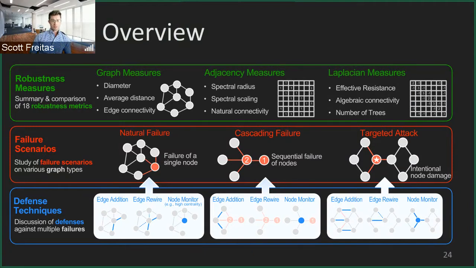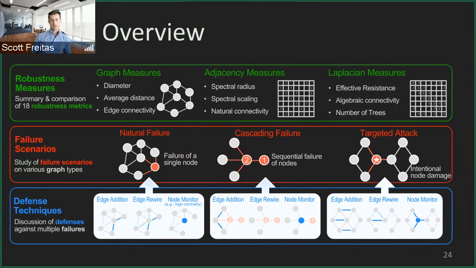In the second part of the survey, we look at failure scenarios, and we study various failure scenarios on different types of graph topologies. Things you might see in these kinds of attacks or failures include the failure of a single node. This could be a random event, a natural occurrence, or it could be a targeted attack, where people intentionally damage specific nodes in the graph, often in order to cause cascading failures. This brings us to our middle point, cascading failures, where when one node fails in the graph, this can result in a chain of nodes failing also.